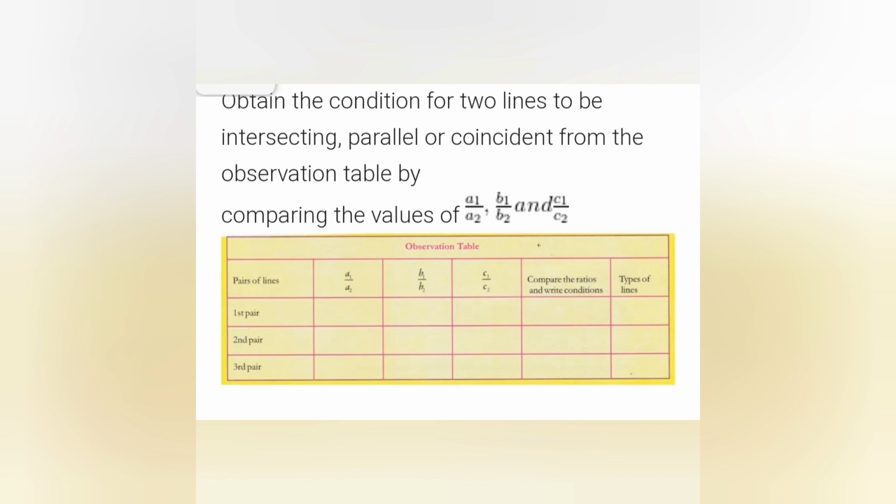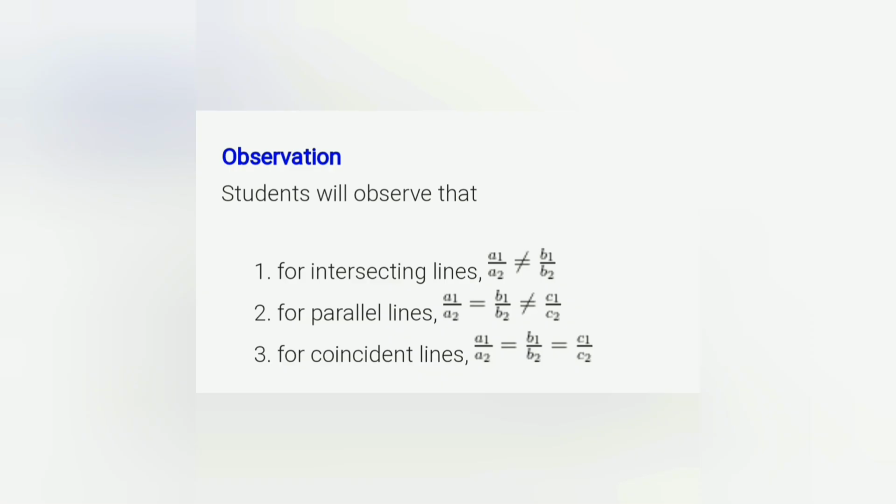After that you will write everything in the column you have obtained there for the first pair. You have to take three different examples, one for parallel lines, one for intersecting lines and one for coincident lines itself. Then only you will be able to compare. So in your record you will have three graphs, one intersecting, one parallel and one coincident. And only drawings you can do on the left.